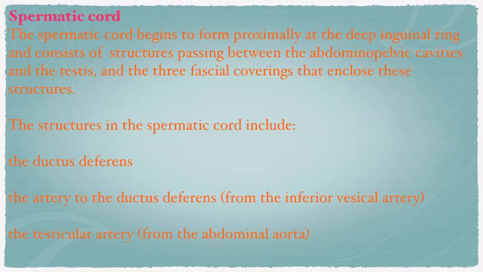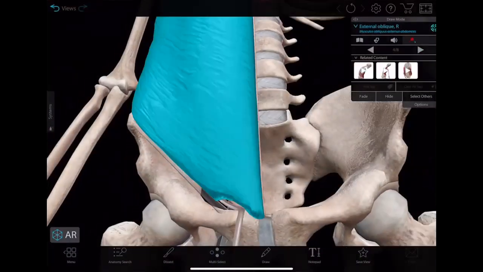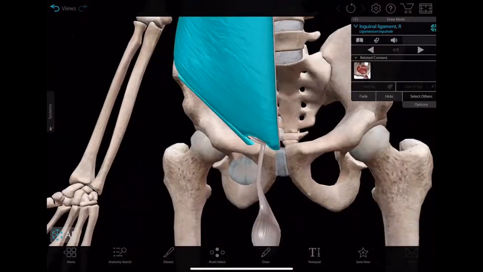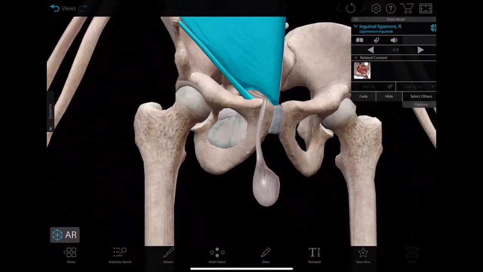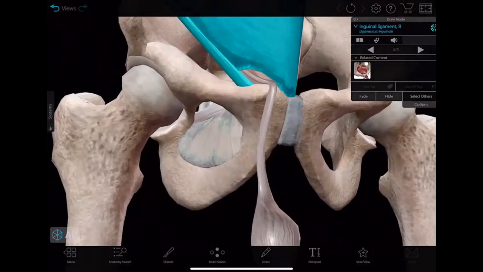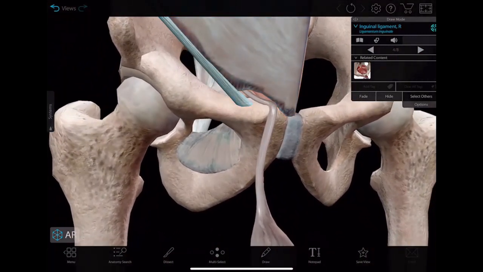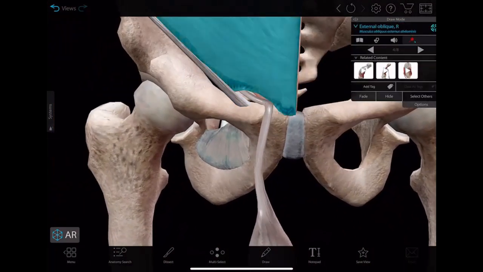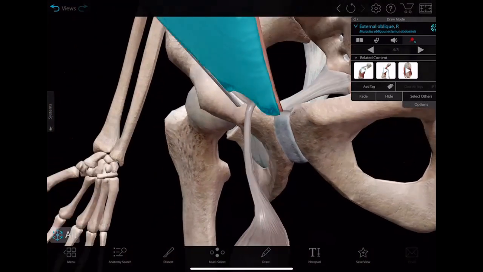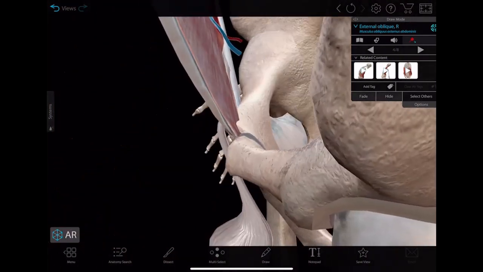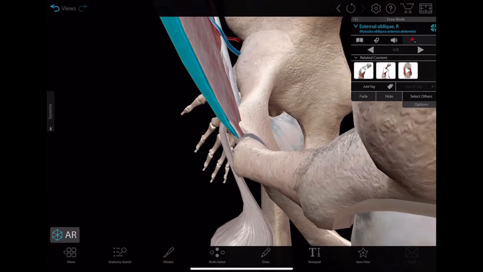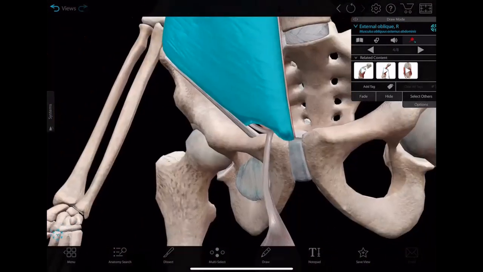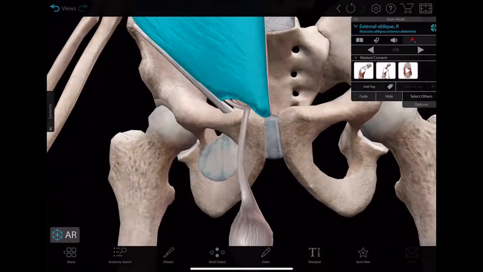Spermatic cord. So this is the spermatic cord, spermatic fascia with spermatic cord. You see, this is coming under this is external oblique, right? You see the inguinal canal, right? This is the inguinal canal, right? And this is spermatic cord.